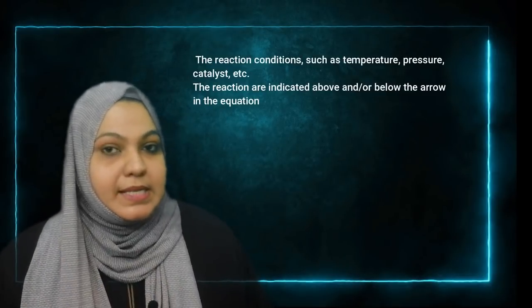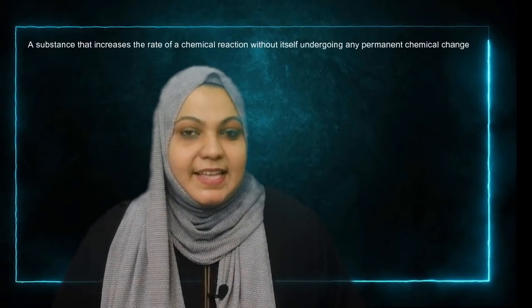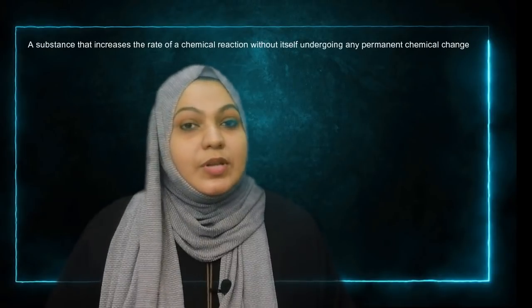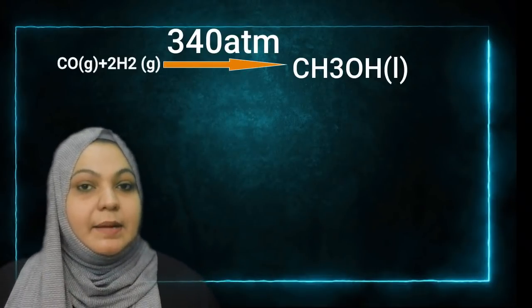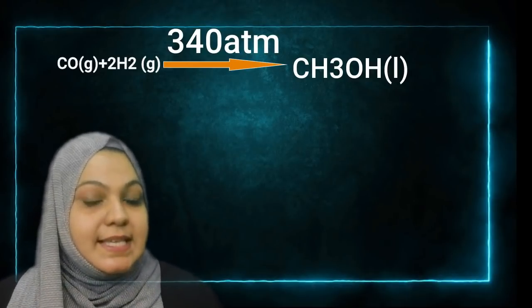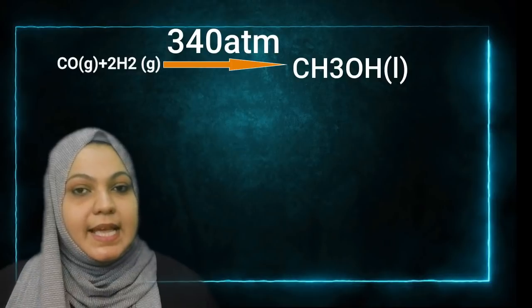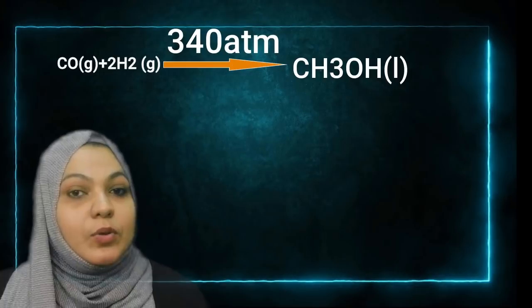In the next step, if there is any reaction condition, it has to be written above or below the arrow. Conditions may be temperature, pressure, catalyst, etc. Let's see what a catalyst is. Any substance that helps to increase the rate of reaction without itself being consumed. Carbon monoxide reacts with hydrogen, methanol is formed. CO plus 2H2 gives CH3OH. In this reaction, pressure is required, so you can see pressure is written above the arrow.